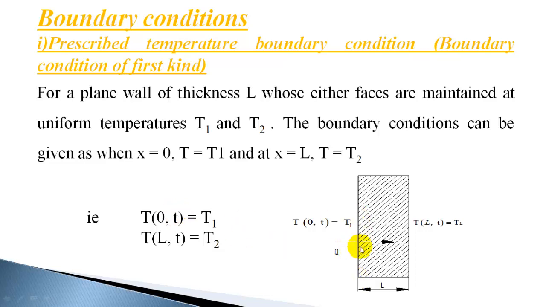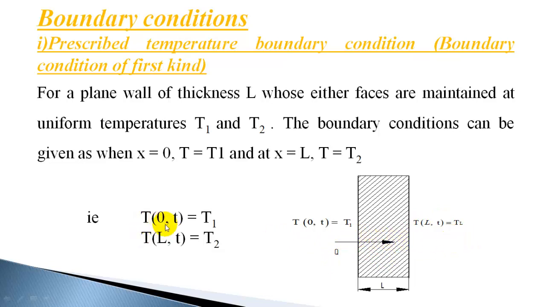And here the condition is at x equal to 0. That is the spatial coordinate, x equal to 0. It is taken as one-dimensional heat transfer. One-dimensional means heat is flowing only in one direction, not in the y direction or z direction. So heat is flowing in only one direction, and I have taken only one spatial parameter. Temperature can be defined with x, y, z, and with respect to time also. But here I have taken only one spatial coordinate, only the x direction.